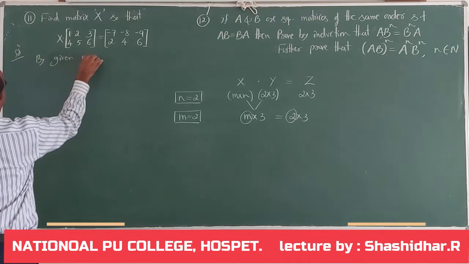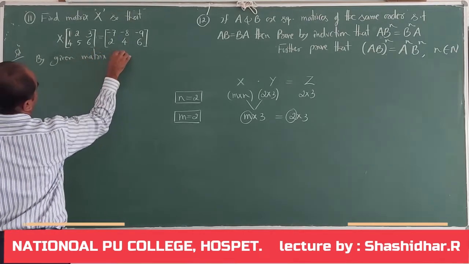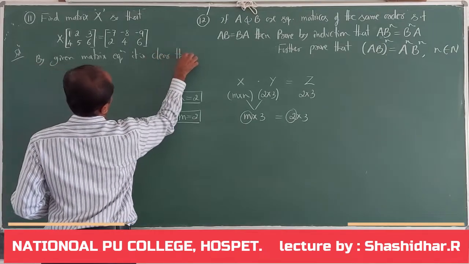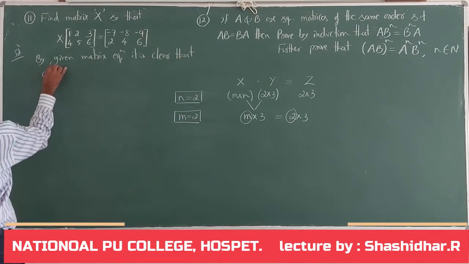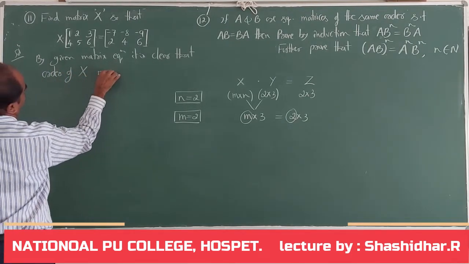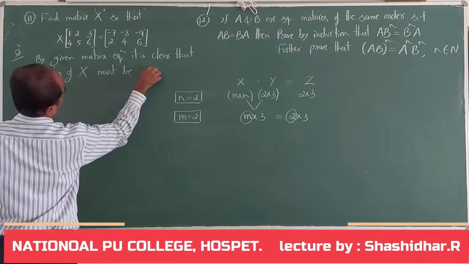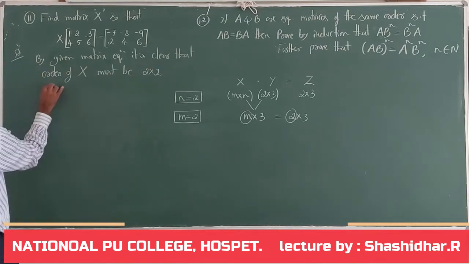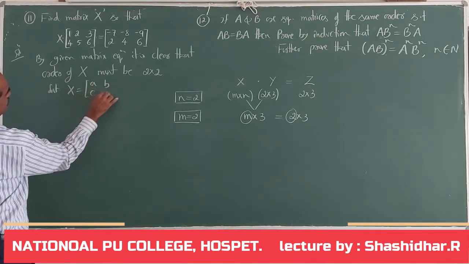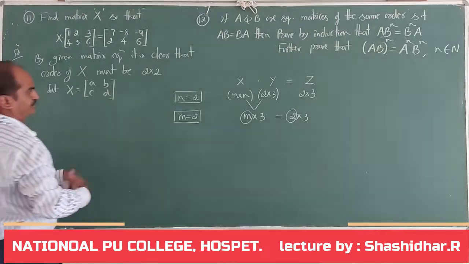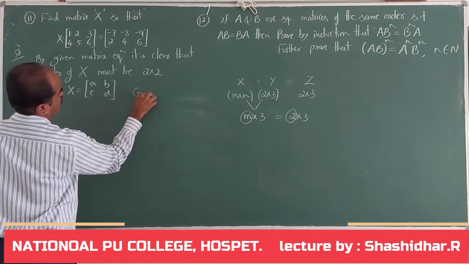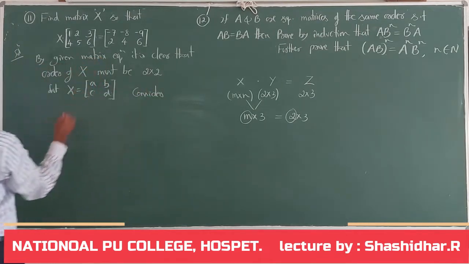By the given matrix equation, it is clear that the order of matrix X must be 2 by 2. Let matrix X equal to say [A, B; C, D]. Consider the given equation.